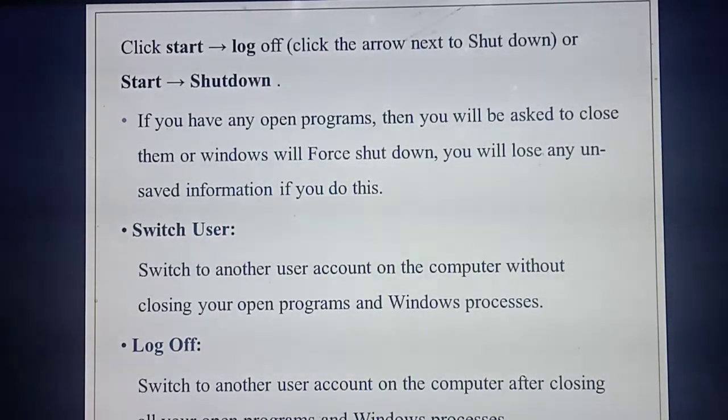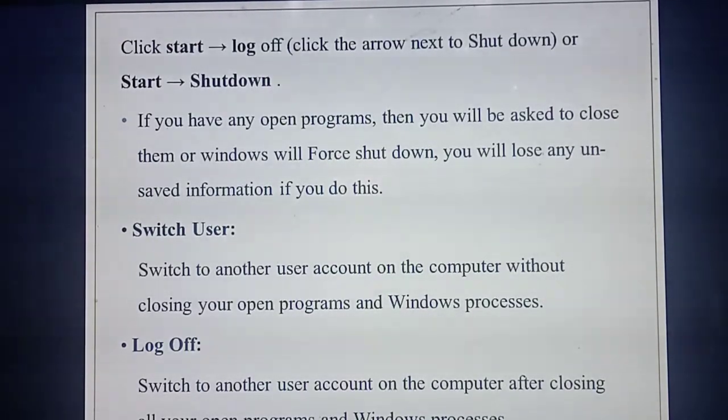And shutdown means closing all the applications and turning off the computer. Okay, students, the next one is switch user. Switch user means sometimes you are using some programs and applications and you are not closing them, so you need to move again to that application. If you give the shutdown option without saving or closing the file, it will ask whether you need to save the file. If you need to save, you need to move to that application. That is called switch user.